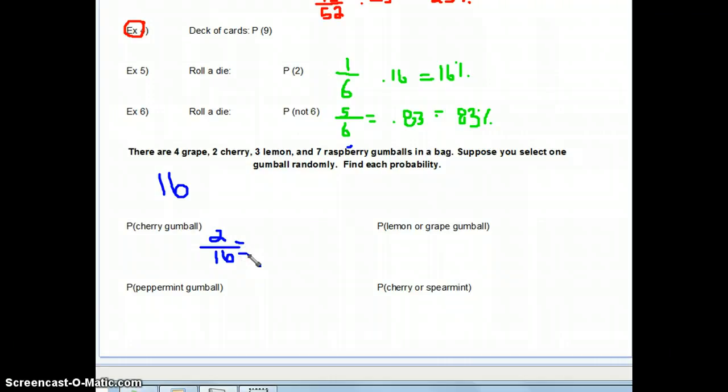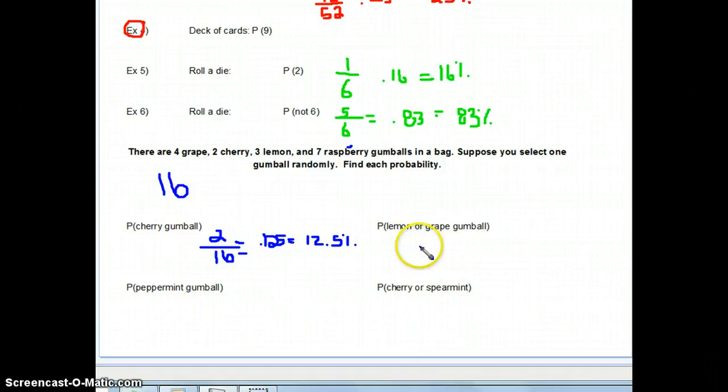So 2 divided by 16 gives you 0.125, and then as a percent, it would be 12.5%. Okay. I would like you to try this one on your own. All right. Then we're going to move up here.